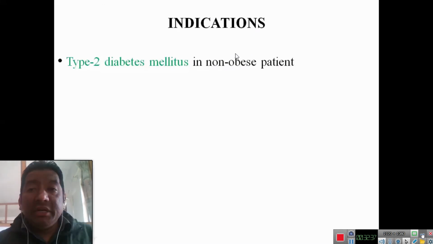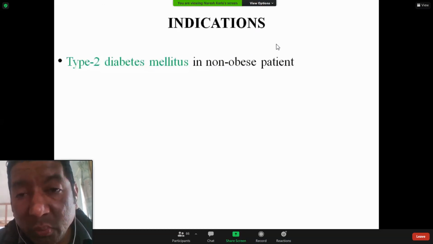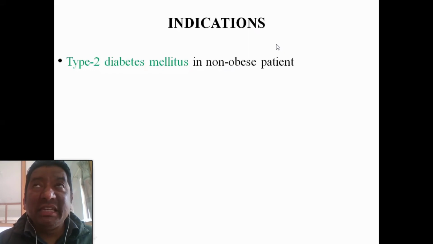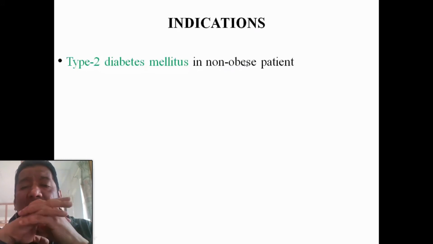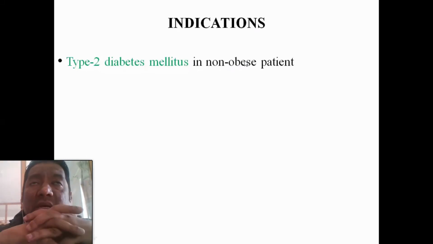Indications of the sulfonylureas: type 2 diabetes mellitus in the non-obese patient. Why? Because sulfonylureas are insulin secretagogue drugs; they increase insulin secretion from the pancreatic beta cells.